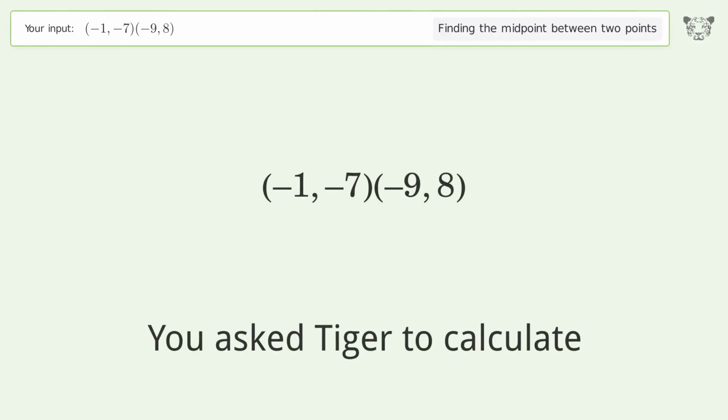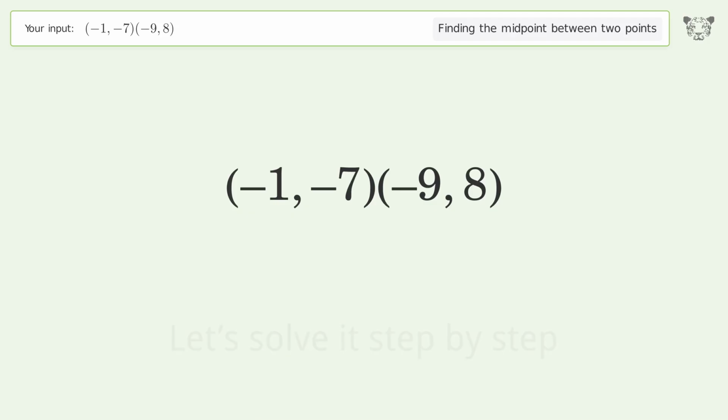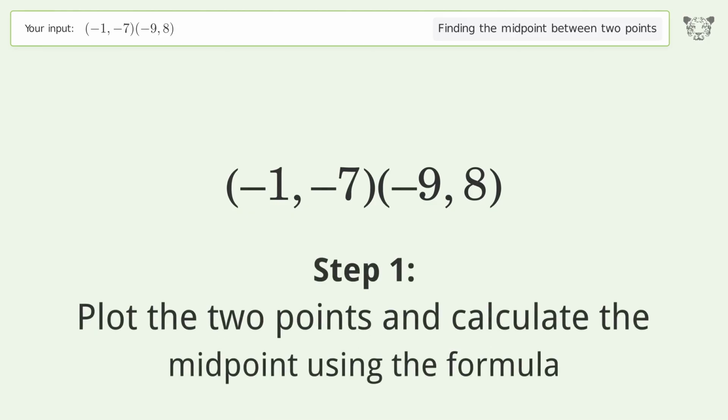You ask Tiger to calculate. This deals with finding the midpoint between 2 points. The midpoint between the 2 points is -5, 0.5. Let's solve it step by step. Plot the 2 points and calculate the midpoint using the formula.